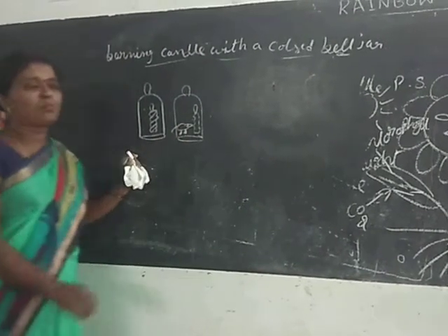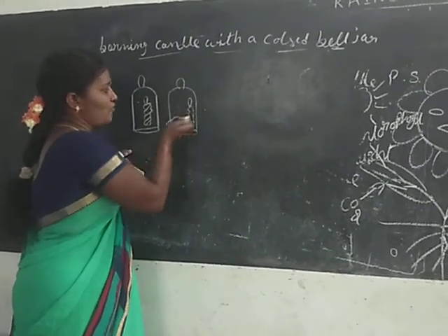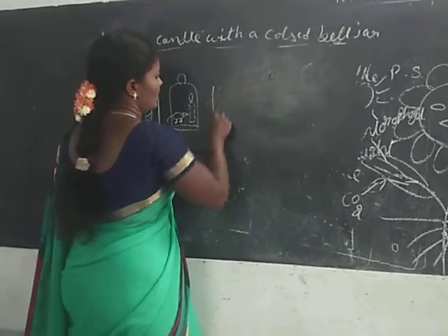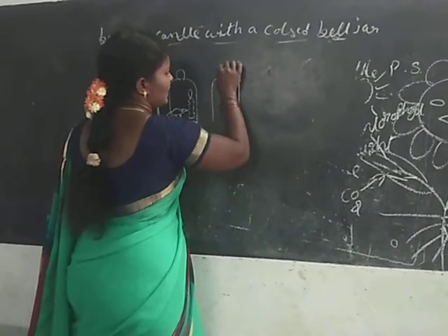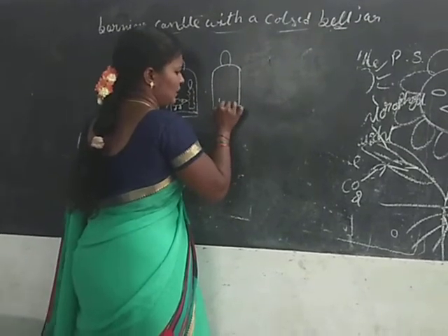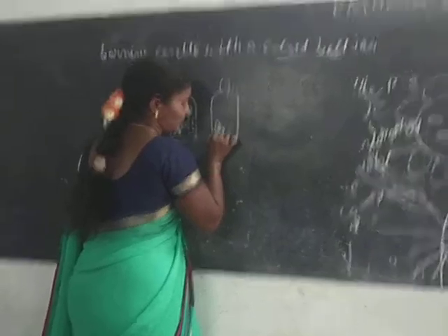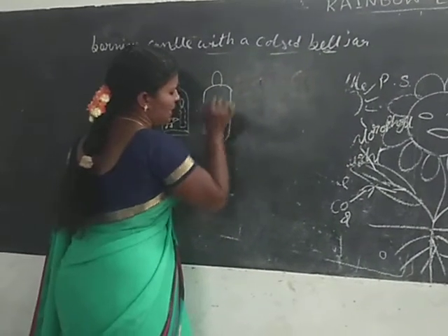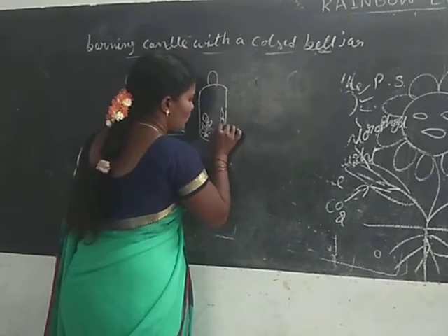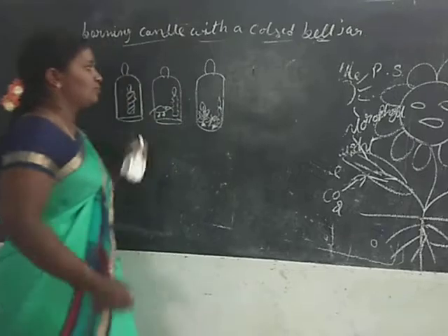After some time both are affected, because the burning candle goes out and the mouse dies. After some time, insert a mint plant. The mint plant is put in the bell jar, and the burning candle and the mouse both stay alive.